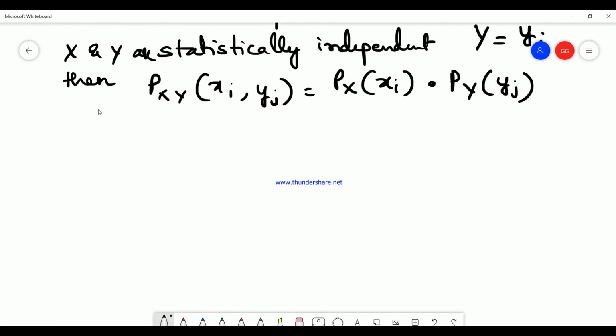So I hope you are clear with the definition of the joint cumulative distribution function, joint probability density function, then joint probability mass function. Fine. So in my next video we'll see the bivariate expectations, meaning the mean that we find for two random variables. Okay, thank you.